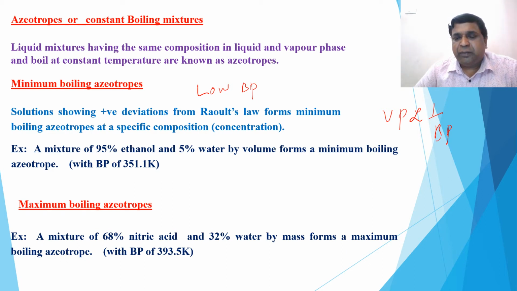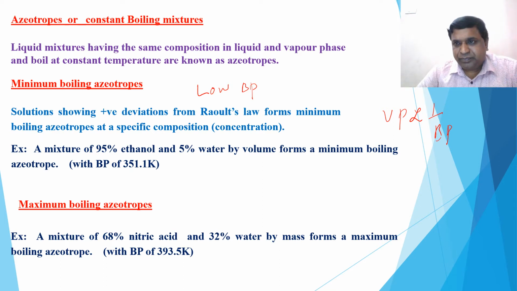Yes, this you remember, positive deviation. Only here you have to remember positive deviation. That is, interactions after mixing are lesser than interactions before mixing. Therefore, more and more molecules are available to vaporize, so vapor pressure increases and boiling point decreases. Therefore, they are called minimum boiling azeotropes. What example have you seen? A mixture of ethanol and water. But what is important? Composition. What composition? 95% ethanol and 5% water. So this mixture is an example of minimum boiling azeotropes.